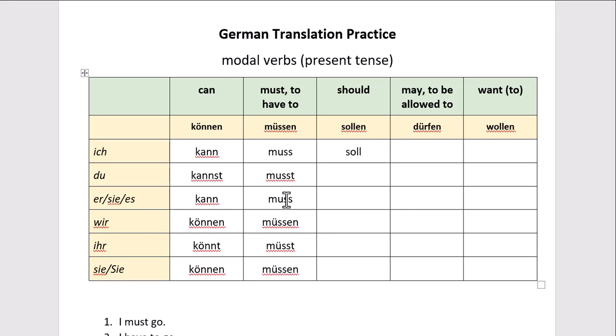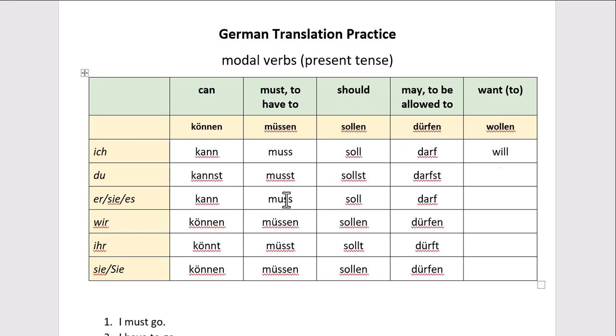Ich soll, I should. Du sollst, you should. Er, sie, es soll. He, she, it should. Wir sollen, we should. Ihr sollt, you plural should. Sie sollen, they should, or you formal should. Ich darf, I'm allowed to. Du darfst, you're allowed to. Er, sie, es darf. He, she, it is allowed to. Wir dürfen, we are allowed to. Ihr dürft, you plural are allowed to. Sie dürfen, they are allowed to, or you formal are allowed to.